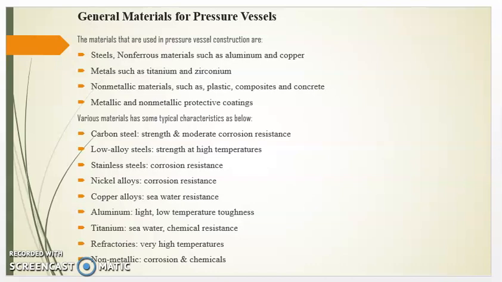Various metals have some typical characteristics as below. Carbon steel, strength and moderate corrosion resistance. Low alloy steel, strength at high temperatures. Stainless steel, corrosion resistance. Nickel alloys, corrosion resistance. Copper alloys, seawater resistance. Aluminum, light, low temperature toughness. Titanium, seawater and chemical resistance. Refractories, very high temperatures. Non-metallic, corrosion and chemicals.